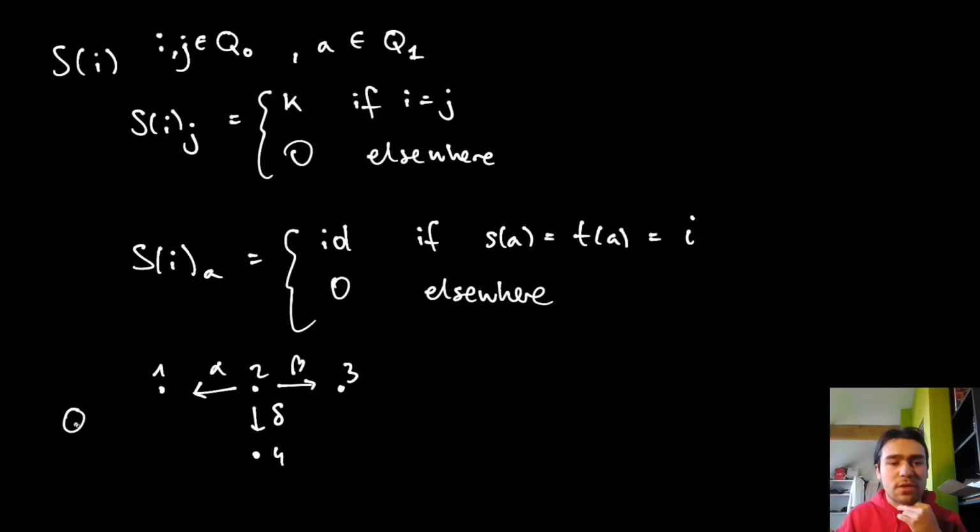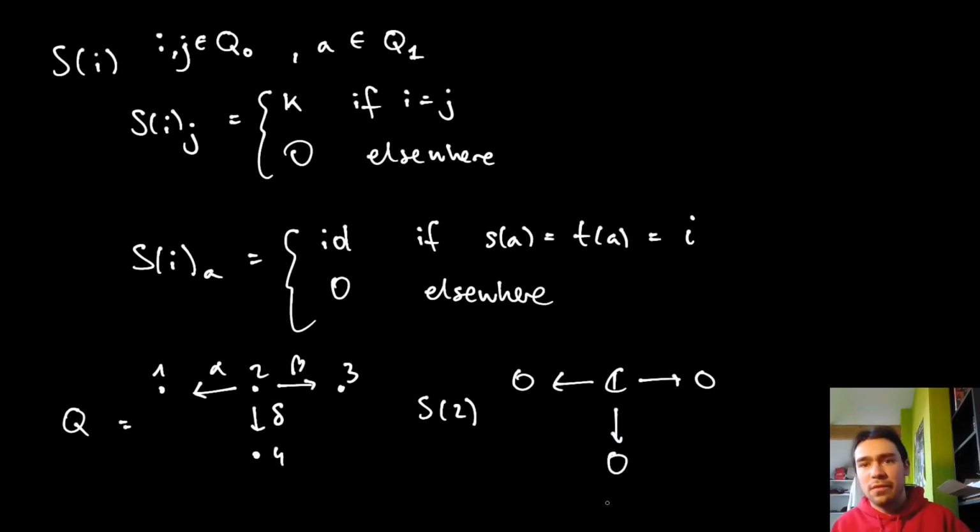If this is our quiver Q, then for example S of 2 would look like the following, again with the assumption that we are working over the field of the complex numbers. And I don't even write anything next to these arrows because they have to be the zero map.